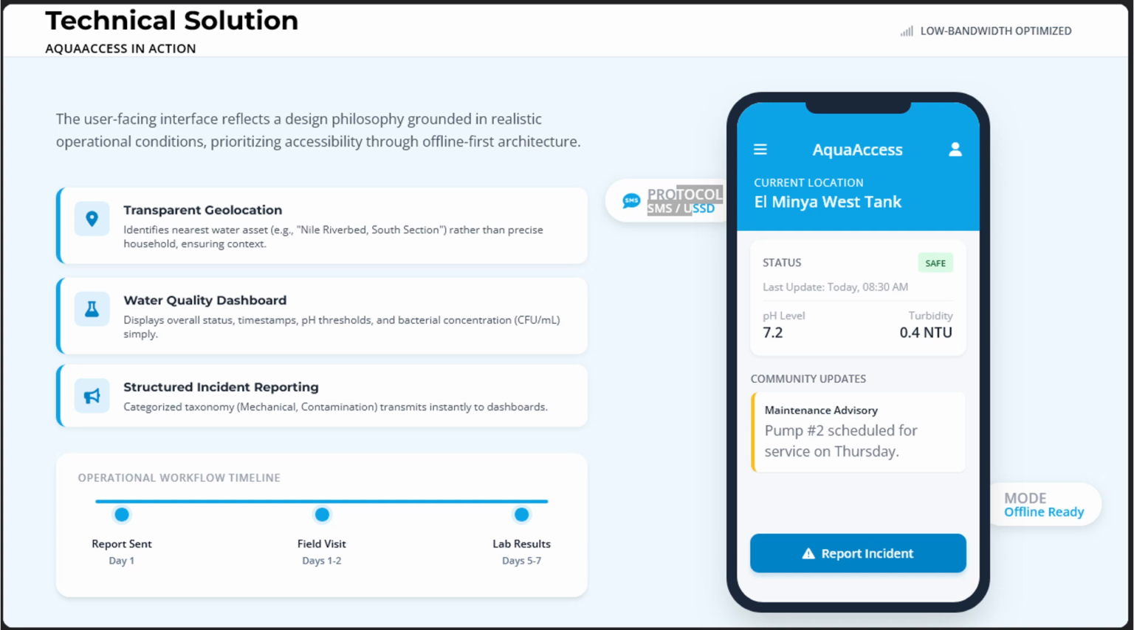Community updates, service advisories, and historical trends are also available in the app, helping households understand changes over time and plan for seasonal risks. These features form the visible layer of AquaAccess, supported by a larger system that integrates data, analysis, and coordination among multiple stakeholders.